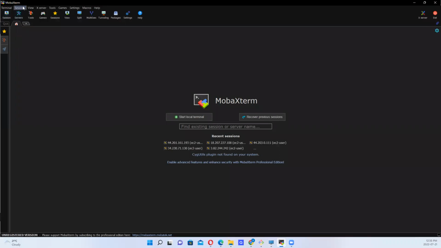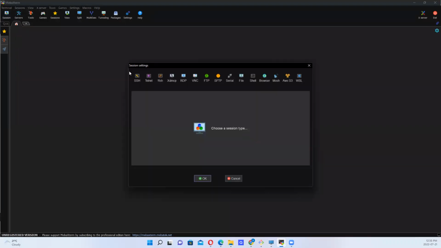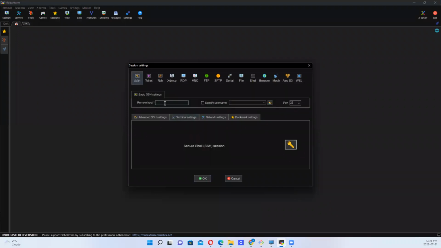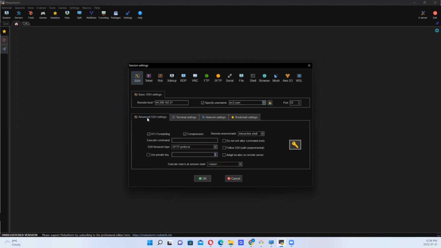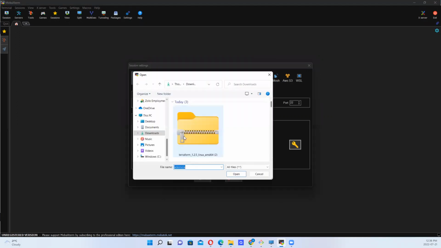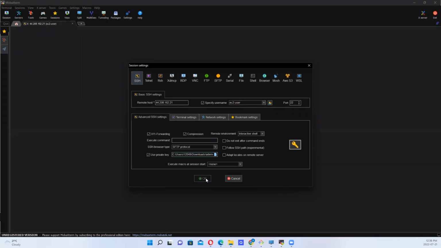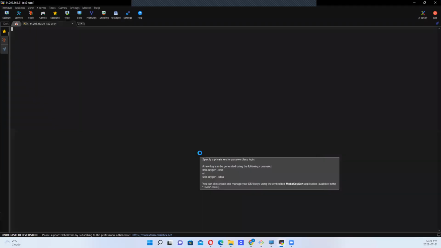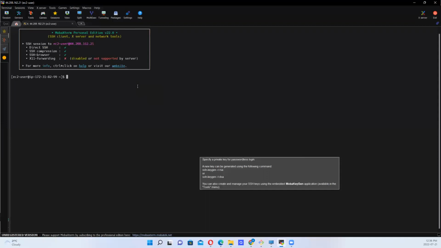Okay, let's start a new session into SSH, right? I want to specify username because this is a Red Hat server. So I'm looking at ec2-user, okay? And in advanced SSH, I want to use private key, okay? Ademola is the key pair. Ademola, okay. So I say okay to that, and hopefully it's done. Okay, so that's fine.